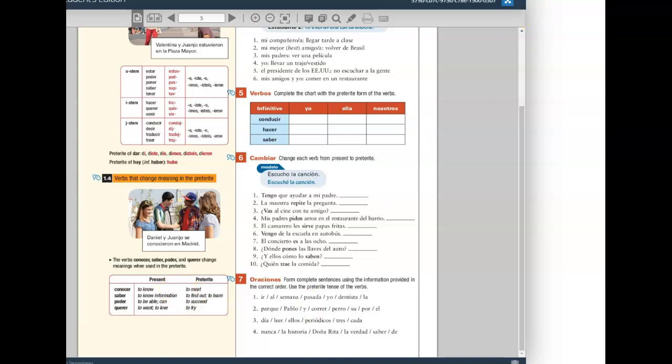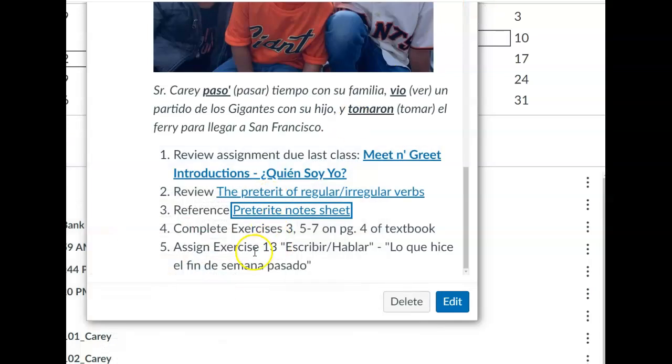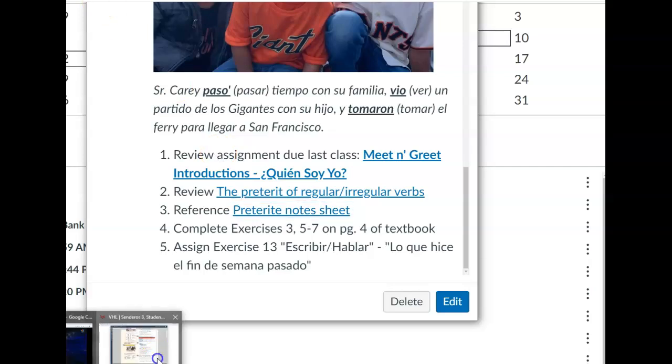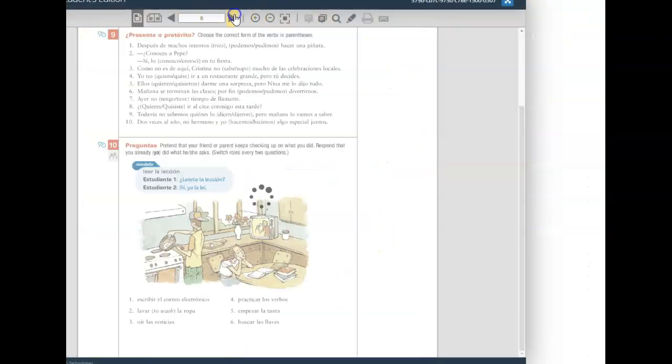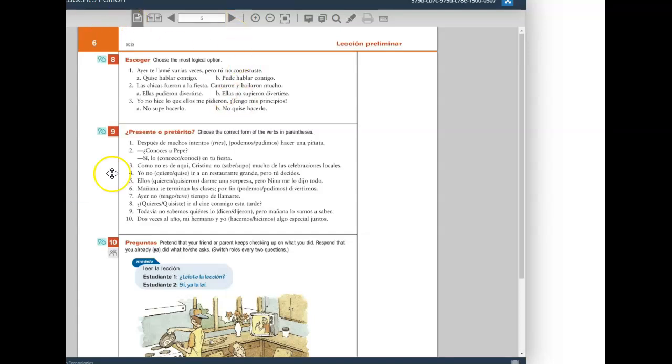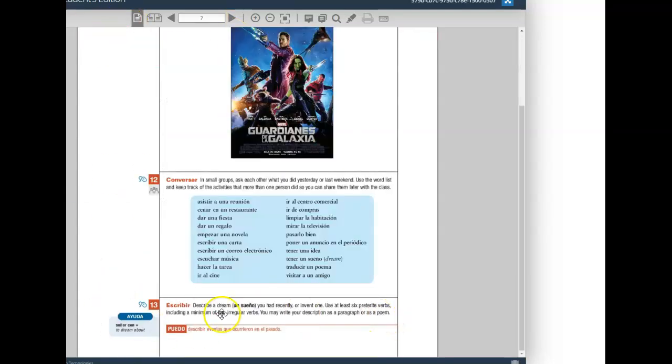That will be the last activity that we do together to practice. And then for homework for next class, exercise 13 from the textbook. Exercise 13 is your homework for next class. It says in the description to describe a dream you had recently, or invent one, or maybe not a recent dream, but a memorable dream.